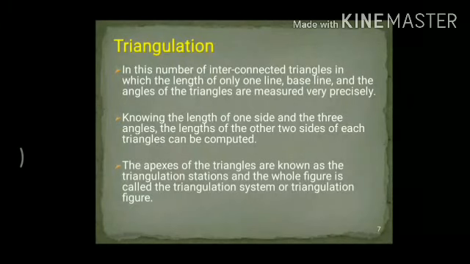By using this length of one side and all three angles, you can easily calculate the lengths of the other two sides. The vertices of the triangles are known as triangulation stations. The whole series of connected triangles is called a triangulation figure.